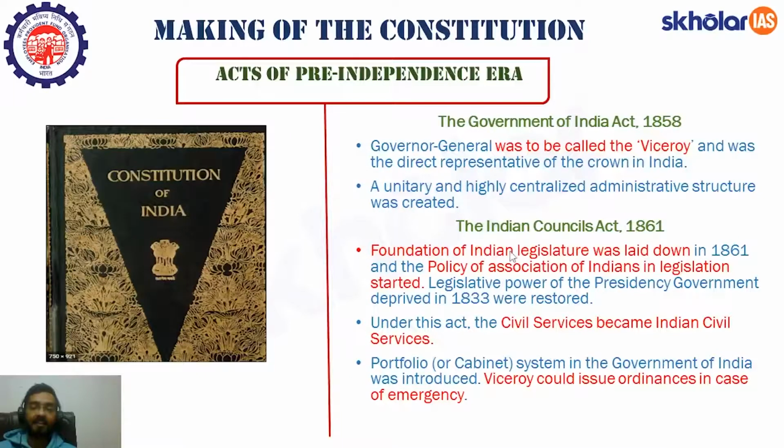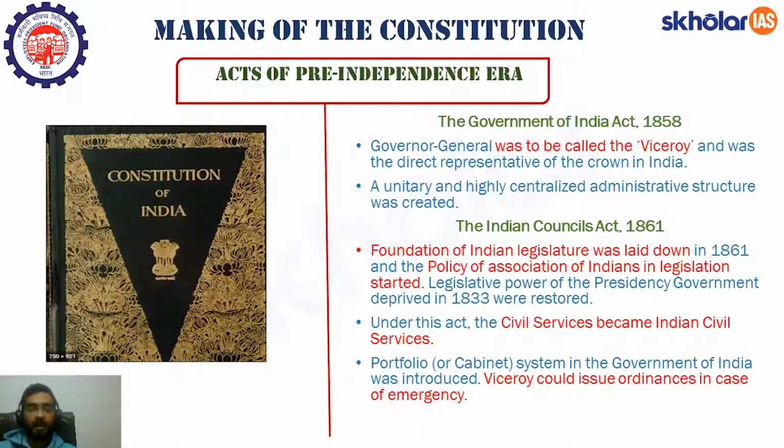Now this act is credited with the foundation of the Indian legislature, and this foundation was laid in the year 1861, and the policy of association of Indians in the legislation started. Up till now, all the legislations were made by the Governor General and his Executive Council without any consultation with the Indians. But now they started associating Indians in the legislative actions as well.